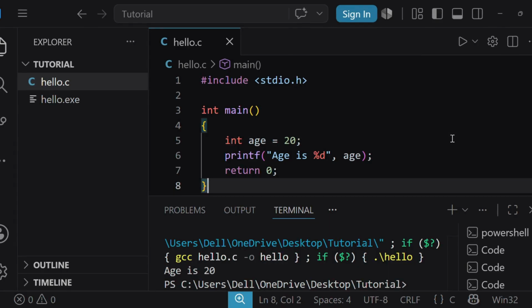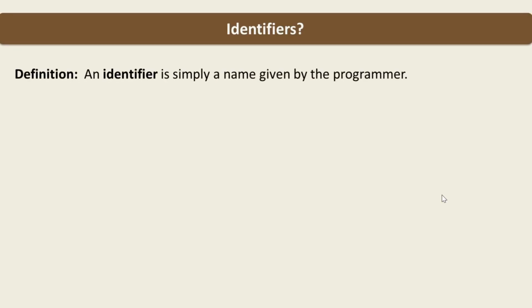Let us move to the second category, identifiers. Well, an identifier is simply a name given by the programmer. These names are used to identify variables, functions, arrays, structures, and many other program elements.